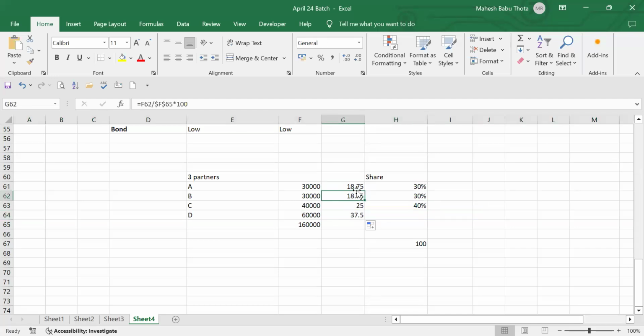Reduced. This is called dilution. Because of the new partner and new share capital, the existing owners are diluting their ownership stake, isn't it? The capital is the same, 30,000, 30,000. Because of admitting new partners, the stake, earlier 30%, has now reduced to 18%. So the ownership stakes are diluted, right? Yes. This is called ownership dilution.